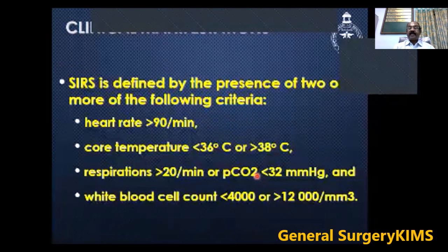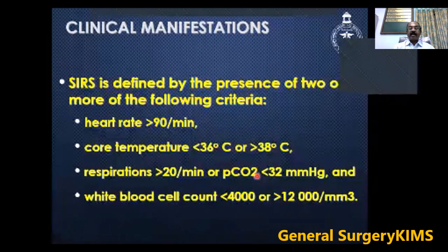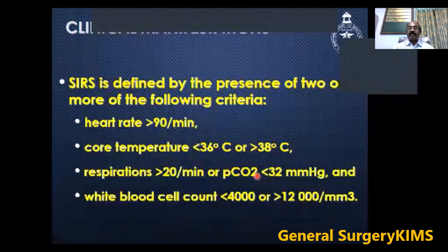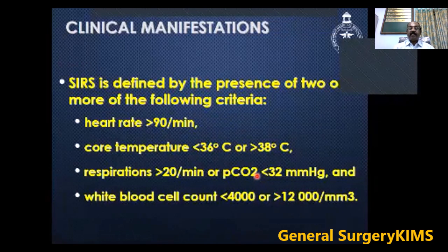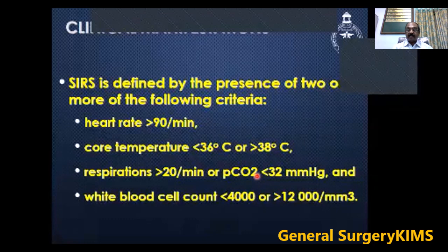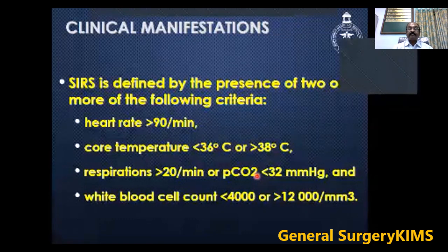SIRS is defined by the presence of 2 or more of the following criteria. Heart rate is more than 90 beats per minute. Core temperature is less than 36 or more than 38 degrees centigrade. Respiratory rate is more than 20 breaths per minute, or PaCO2 is less than 32 millimeters of mercury. White blood cell count may be more than 12,000. If these criteria are there, you suspect SIRS.